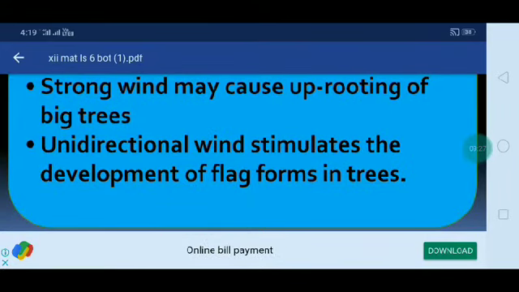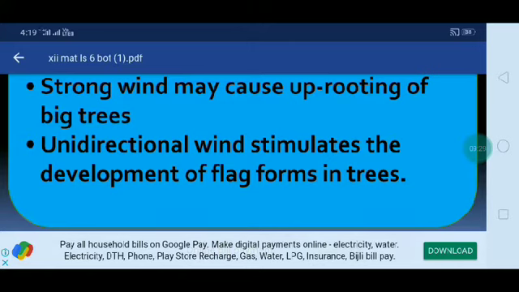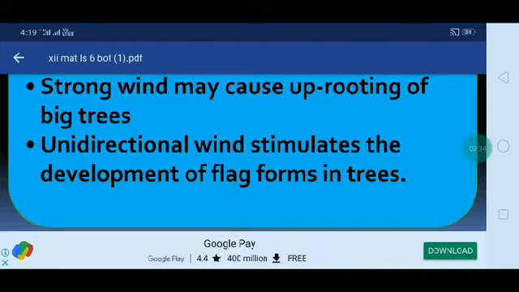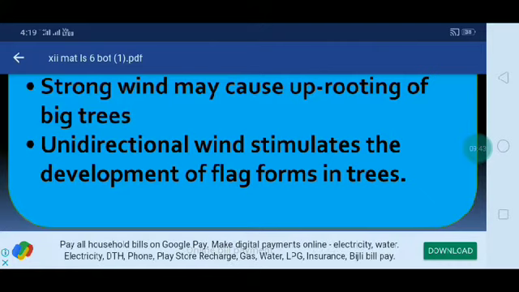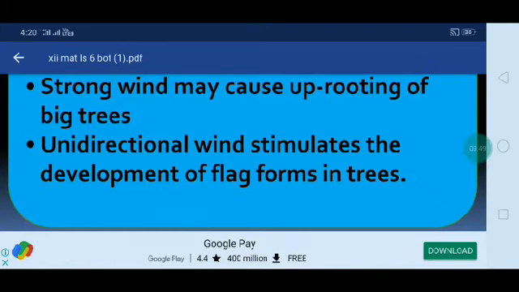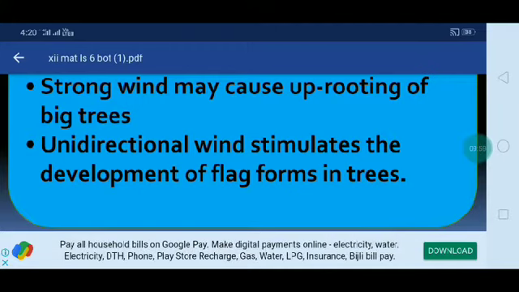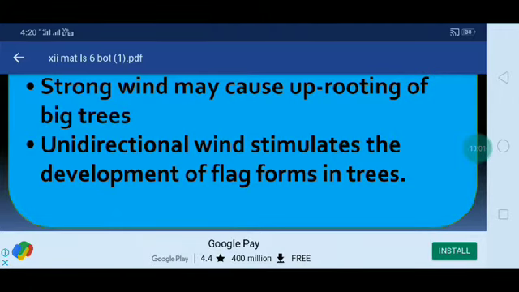Unidirectional wind stimulates the development of flag forms in trees. Here, wind blowing in one direction stimulates the development of flag forms in trees. Think of how a flag moves, how it flies. In the same way, unidirectional wind stimulates the development of flag forms in trees. In a storm, the trees move in one direction.